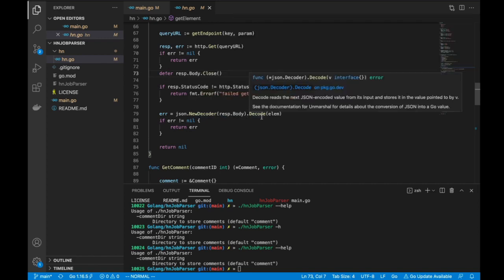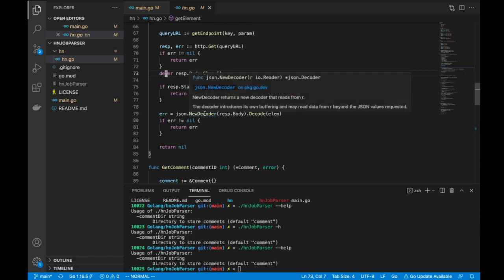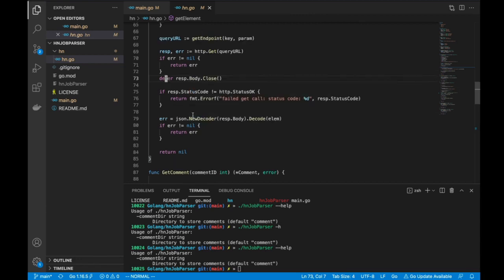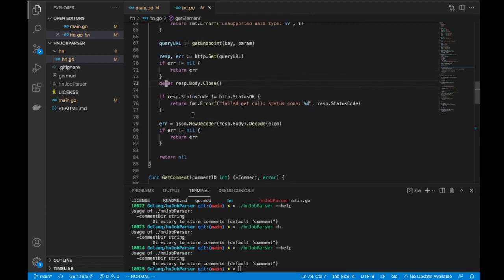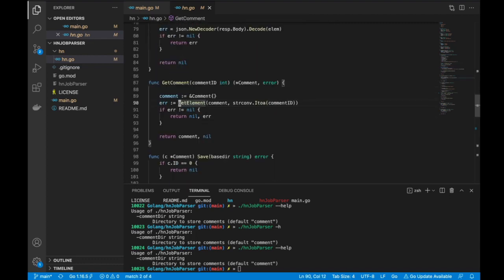So again here we are not really hitting the Hacker News page. We are hitting the Hacker News Firebase endpoints, which return pure JSON, which is how you can decode it. Yes, exactly. And that is the benefit. Since I'm getting JSON objects, I do not really have to parse any HTML, which was the case with my previous implementation. So this decodes it, and if no error decoding, then this just says okay, no error. And if I get no error, then I know that what I was trying to do was successful.